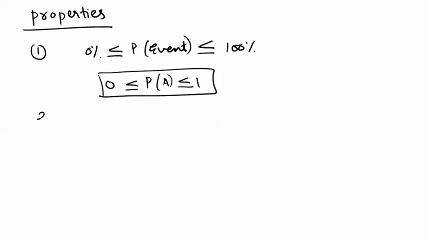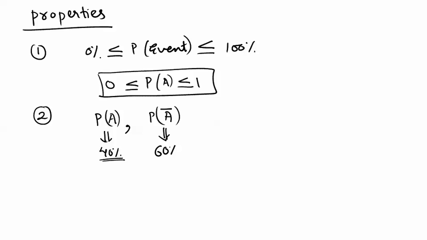Second thing, let's say the probability of an event happening is P(A), right? And the probability of the event not happening is denoted by P(A bar). Now, if I say that the probability of the event happening is, let's say, 40%, can you tell me what are the chances of the event not happening? Yes, obviously it is 60%. How did you get to 60%?